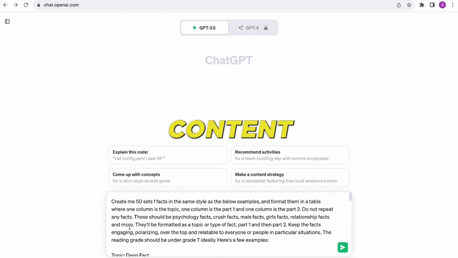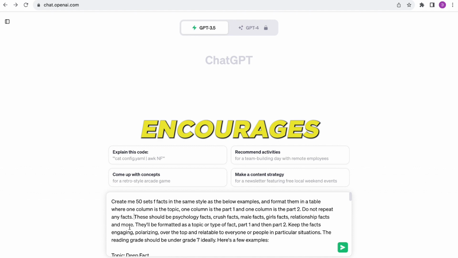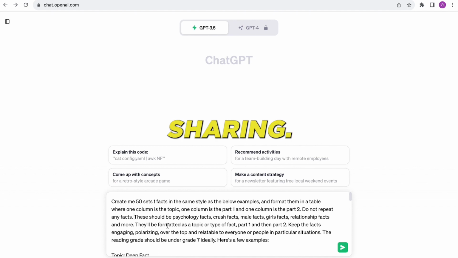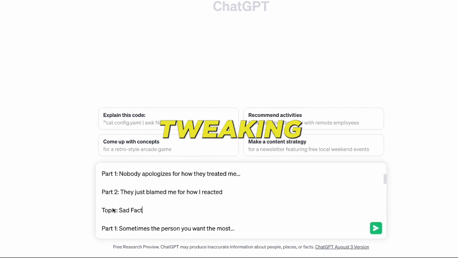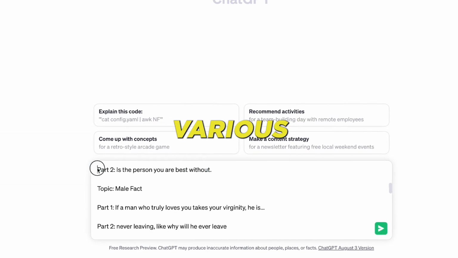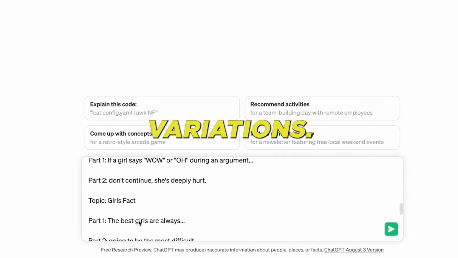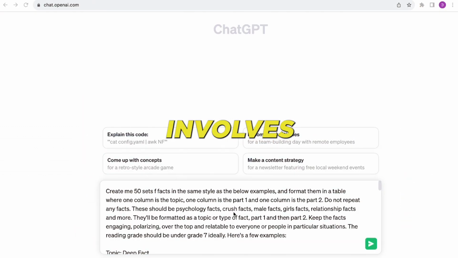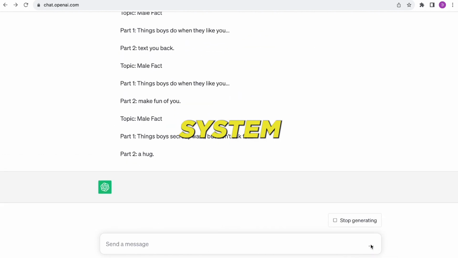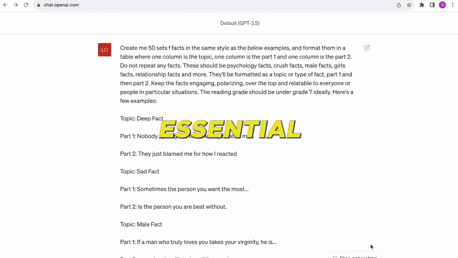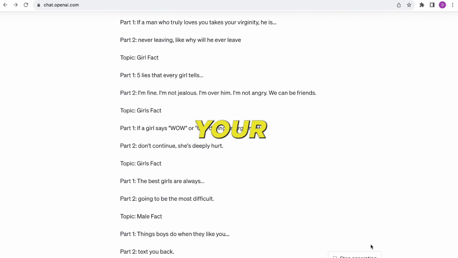I've emphasized content that resonates with viewers, ensuring it's not only relatable, but also encourages engagement and sharing. This aligns with the kind of content you often come across and engage with on YouTube. We've refined our prompt multiple times, tweaking and adjusting it, and incorporated various examples to give it a clearer direction of our desired outcome with diverse variations. The next step involves inputting this prompt, pressing the Send Message button, and allowing the system to process it. It's essential to quickly verify if the output aligns with your expectations.